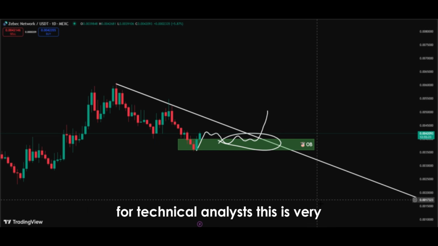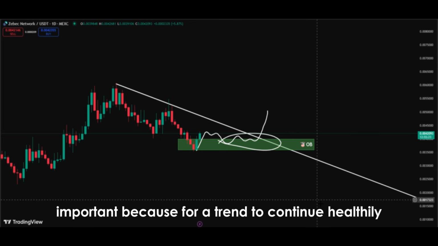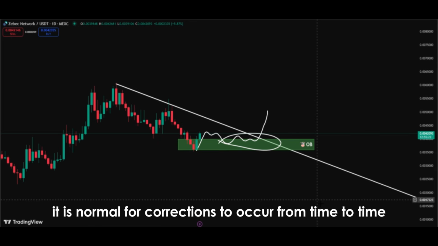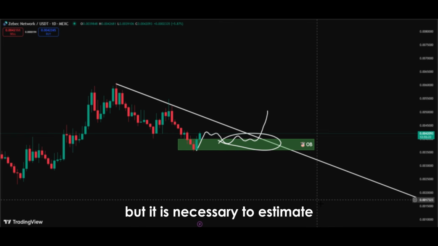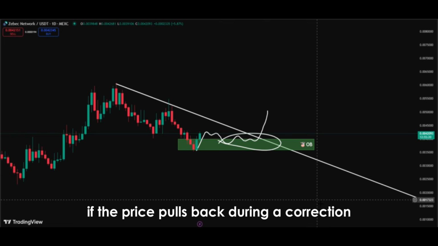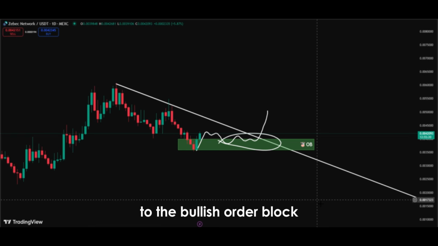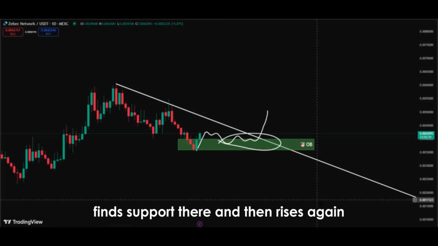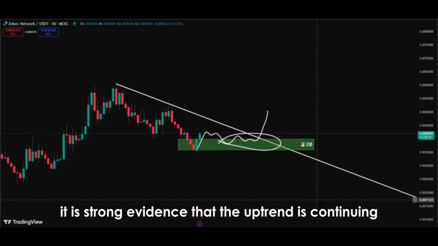For technical analysts, this is very important, because for a trend to continue healthily, it is normal for corrections to occur from time to time. But it is necessary to estimate how far these corrections may go. Bullish order blocks help with this prediction. If the price pulls back during a correction to the bullish order block, finds support there, and then rises again, it is strong evidence that the uptrend is continuing.